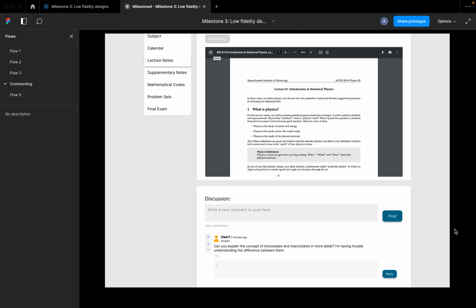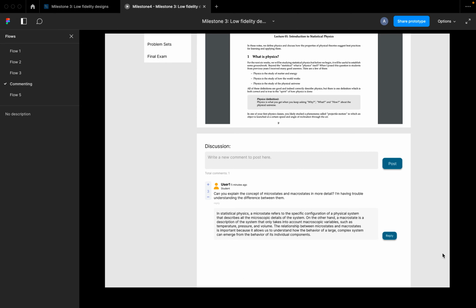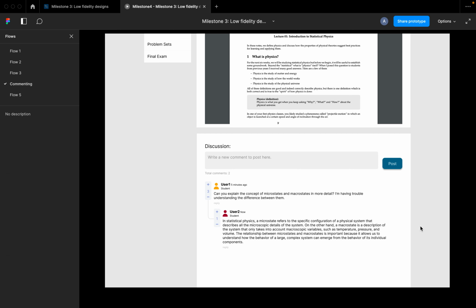Again, we're going to click into the box. You'll see it go lighter to signify that we've clicked into it. I'll paste in my answer here, talking about the difference between microstates and macrostates in response to user 1. And again, I can press that reply button. So now you see me, who I am now user 2, replying to user 1 with an informative answer to their initial question. You see how it's nested beneath that in an orderly fashion to signify that it's a reply to that parent comment.